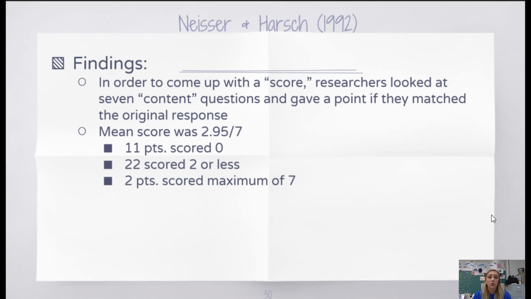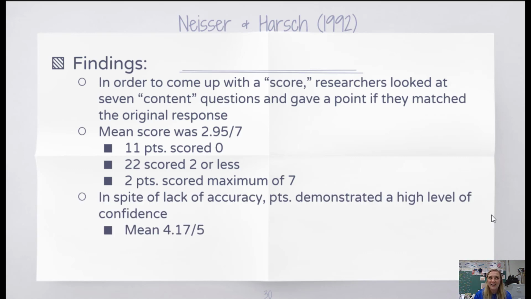11 participants scored a 0, meaning none of their answers matched. 22 participants of the 44 scored 2 or less, and only 2 participants scored the maximum of 7 points, which means that they matched all 7 of their answers.